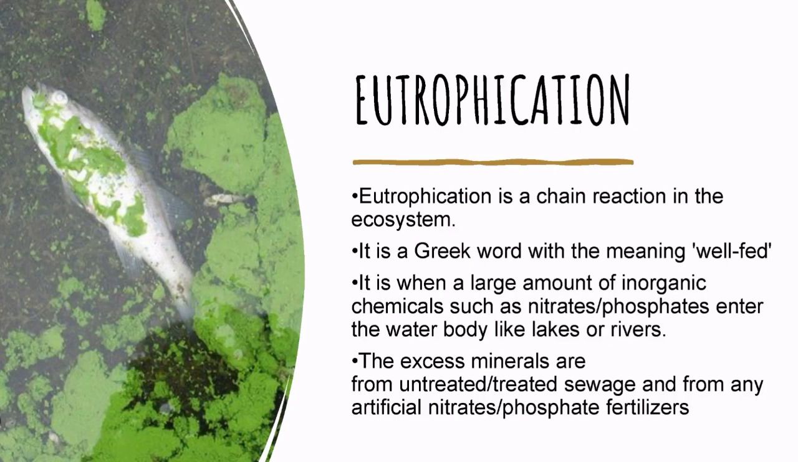Eutrophication. Eutrophication is a chain reaction in the ecosystem. It is a Greek word with the meaning well-fed. It is when a large amount of inorganic chemicals, such as nitrates or phosphates, enter a water body like lakes or rivers. The excess minerals are from untreated or treated sewage, and from any artificial nitrate or phosphate fertilizers.